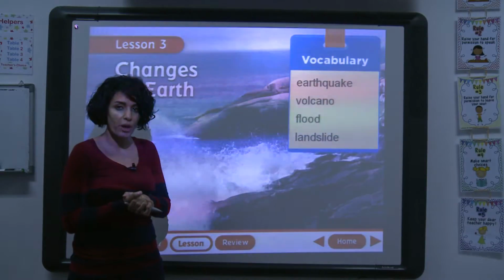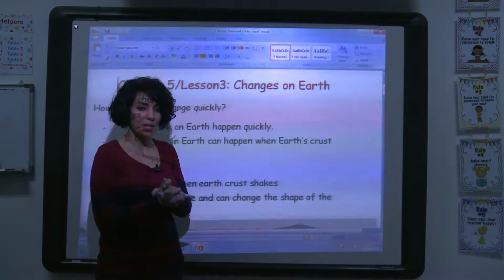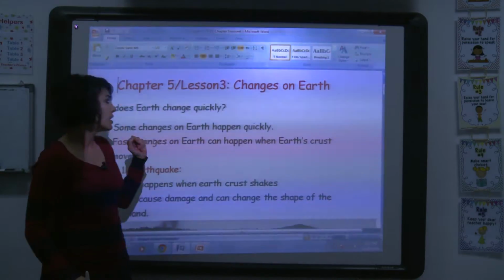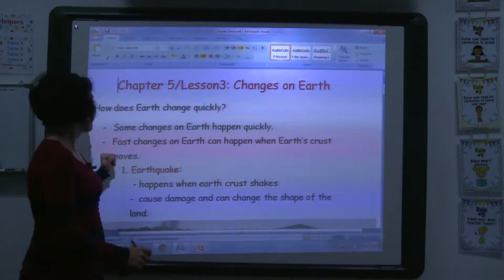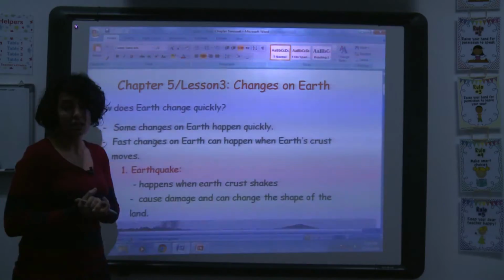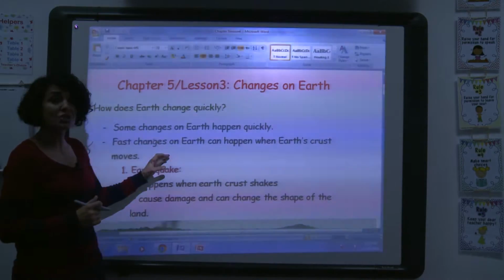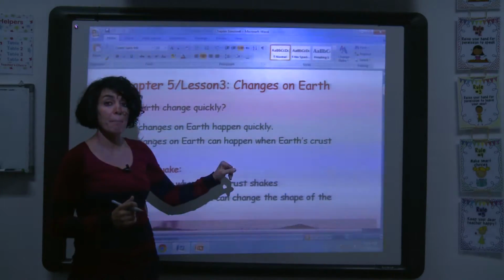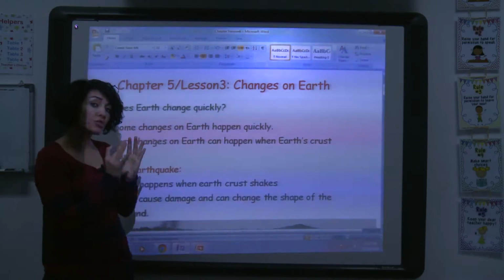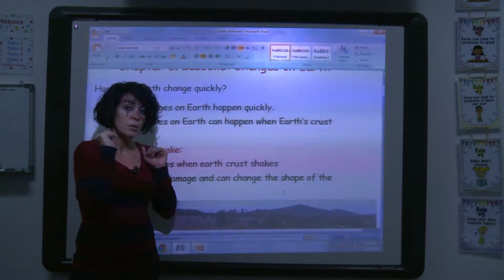I will start with earthquake. What is an earthquake? How does earthquake change Earth quickly? Some changes on Earth happen quickly. Fast changes on Earth can happen when the Earth's crust moves.